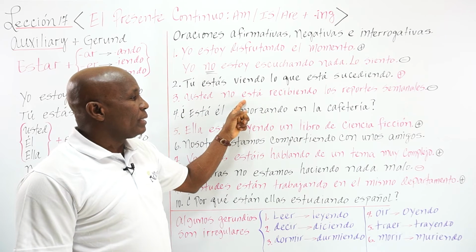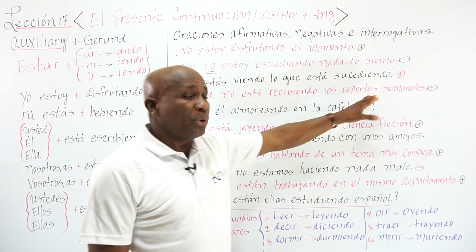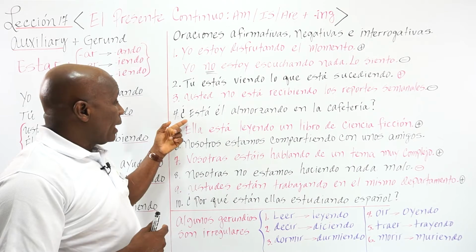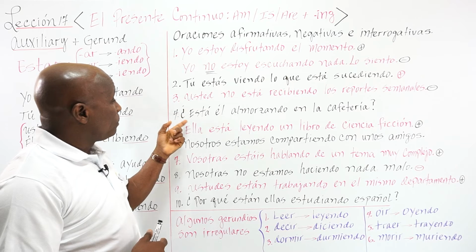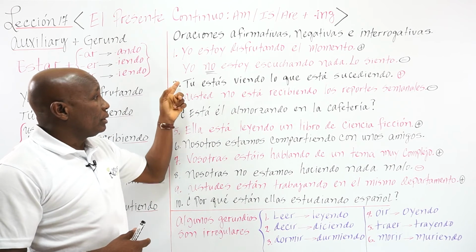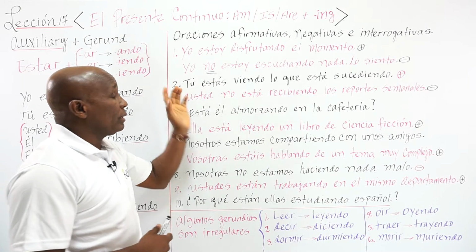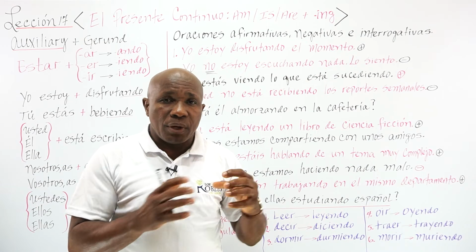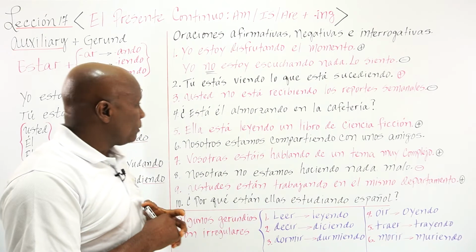Usted no está recibiendo los reportes semanales. You are not receiving the weekly report. Now, question, right? Look at the interrogative form. This one was just an example, but of course, in Spanish, we open and close the interrogative mark.